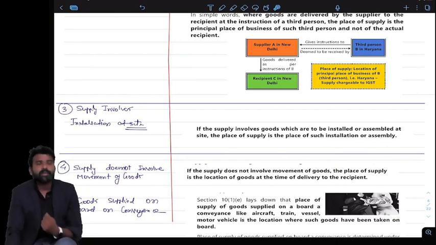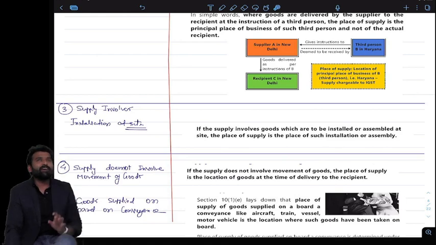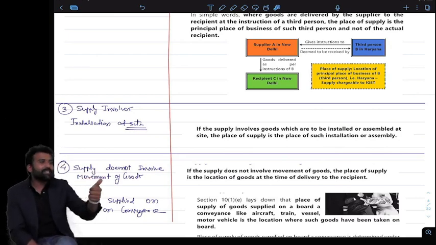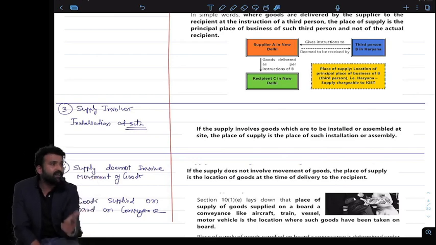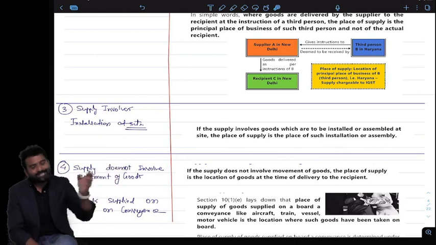No, it's not a bill to ship model because there is no delivery. There is no delivery, so how can you say it's a bill to ship model? Yeah, got it. You are saying that he is taking the delivery here, but his billing address is in another state, so he will be charged IGST. That is what I am saying.